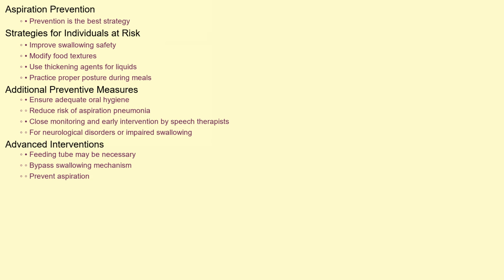The best strategy is prevention. For individuals at risk of aspiration, implementing strategies to improve swallowing safety is crucial. These strategies may include modifying food textures to make them easier to swallow, using thickening agents for liquids, and practicing proper posture during meals. Ensuring adequate oral hygiene can reduce the risk of aspiration pneumonia. For patients with neurological disorders or other conditions that impair swallowing, close monitoring and early intervention by speech therapists are essential. In some cases, a feeding tube may be necessary to bypass the swallowing mechanism and prevent aspiration altogether.